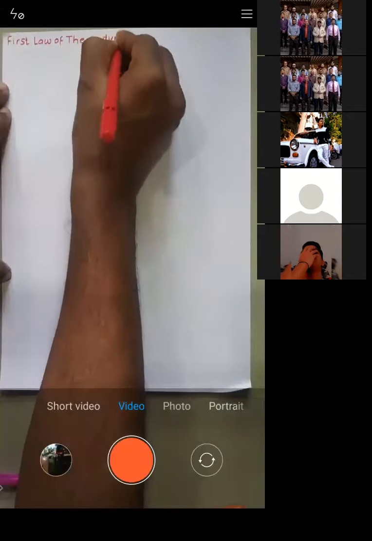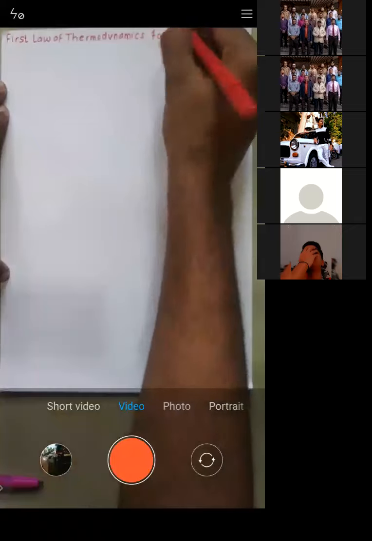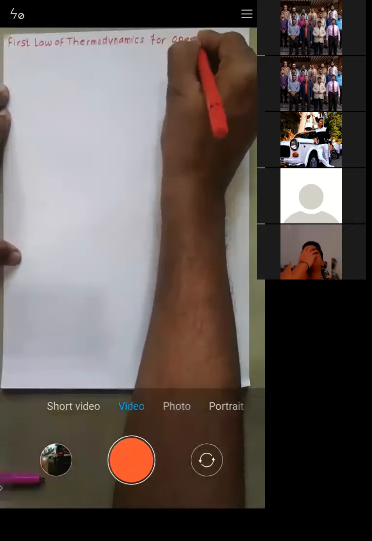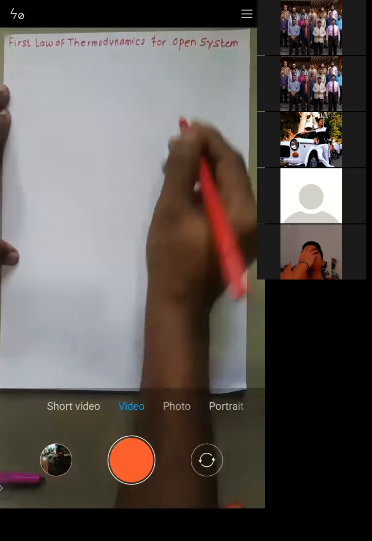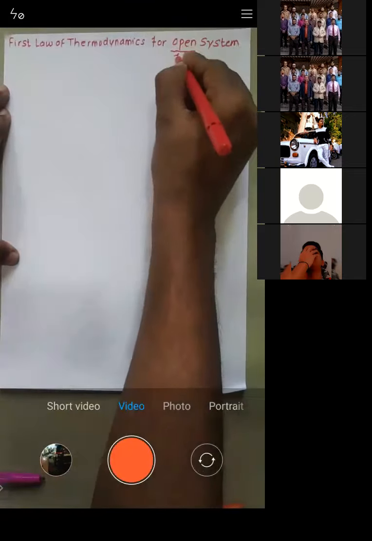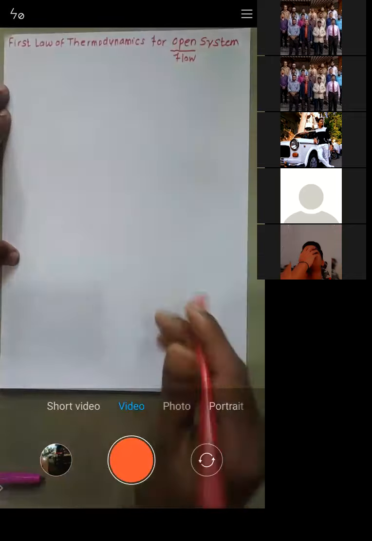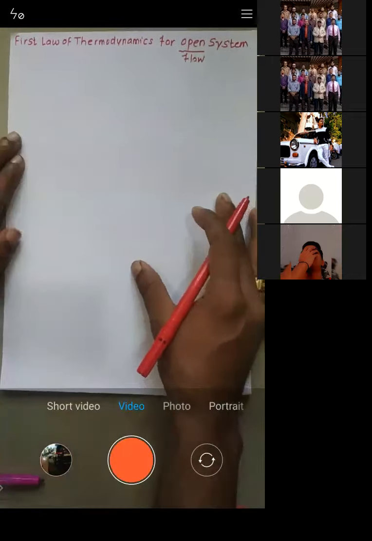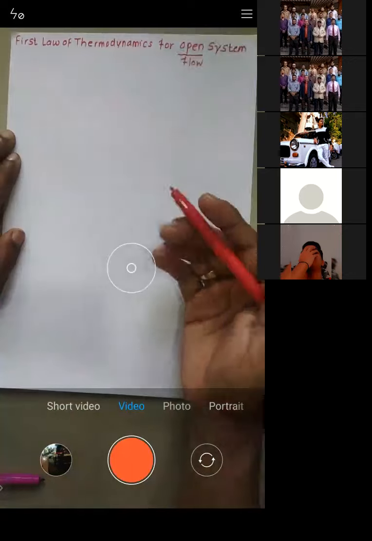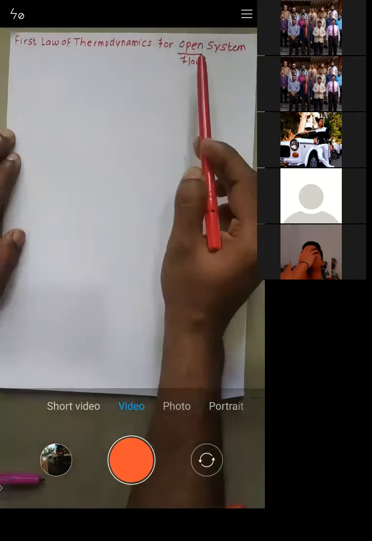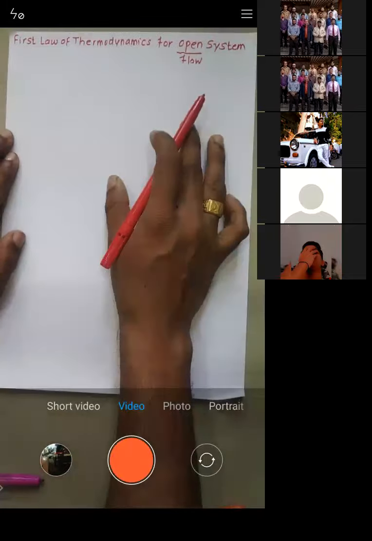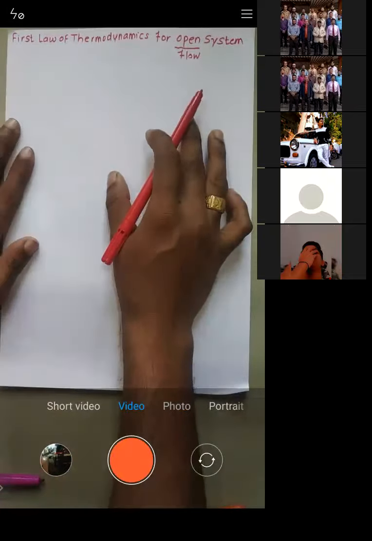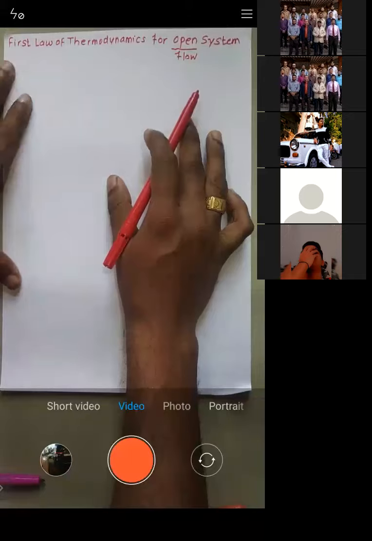Now try to understand. What is the meaning of open? Open is nothing but a flow system. That means there is a flow: some mass is entering, some mass is leaving. That's why it is called a flow system. So now we will see the first law of thermodynamics for an open system, or flow system. I will draw the same diagram here.